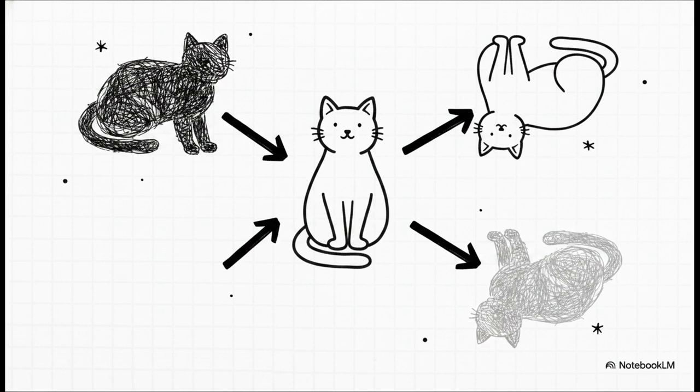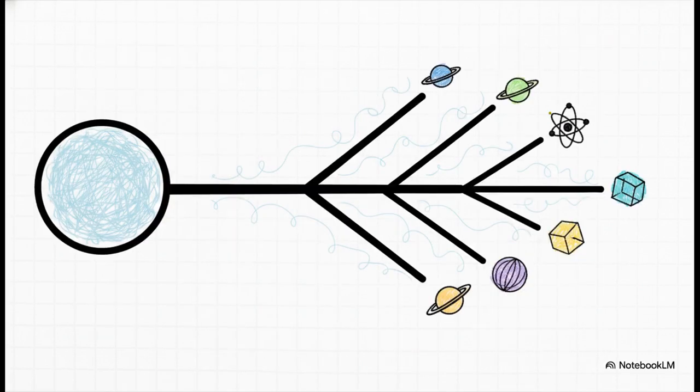Engineers force the AI to adapt by programmatically applying specific geometry transformations. A horizontal flip creates a literal mirror universe cat. Color jittering? That gives us a dark reality cat. And through affine transformations, we create a stretched, gravity-defying, upside-down cat. We are artificially expanding the AI's experience exponentially so it can finally find the invariant, universal truth of the object. Now, just take a step back and look at what we've actually built here.